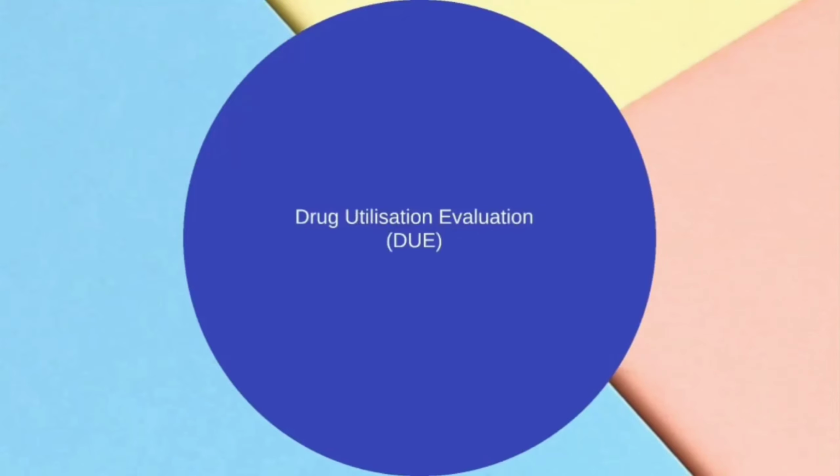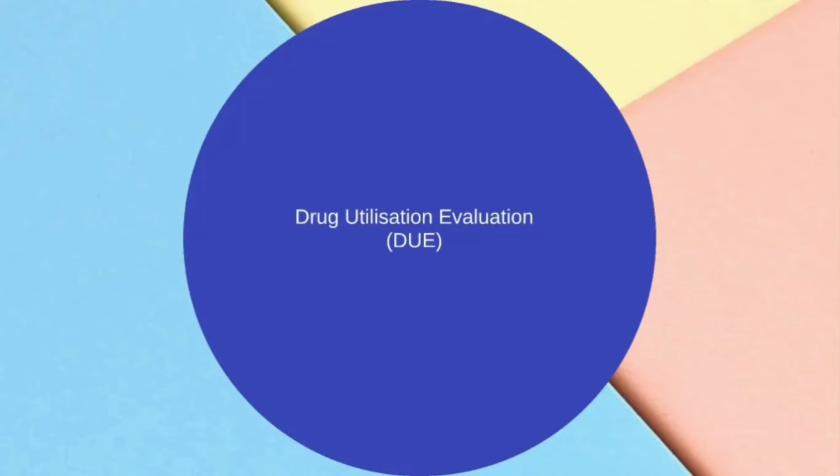And next one is drug utilization evaluation. It's a really big process. We look at how drugs are being used in a setup, like a hospital or an organization. Supposing a patient comes with fever, are you starting with 325 mg or 650 mg?